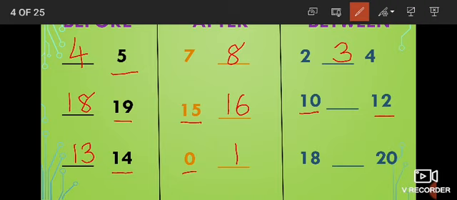What number has to come between 10 and 12? 11. And look at the next one. 18, 20. What has to come between 18 and 20? 19. If you know after numbers nicely, it's easy to do the between numbers.